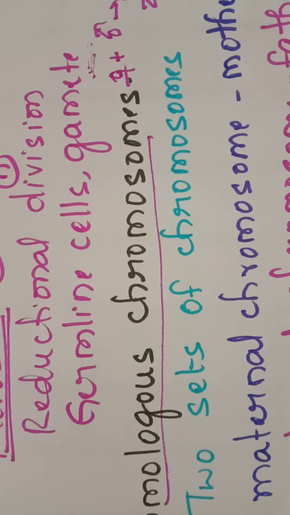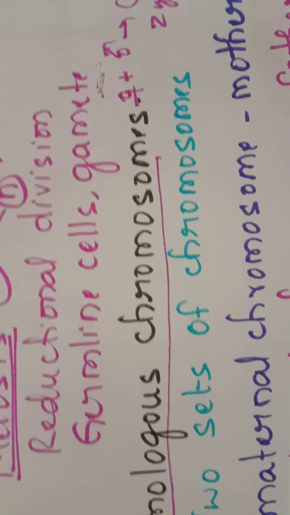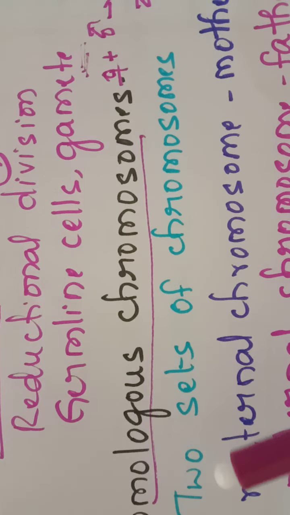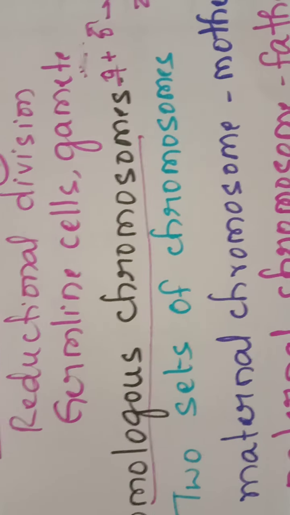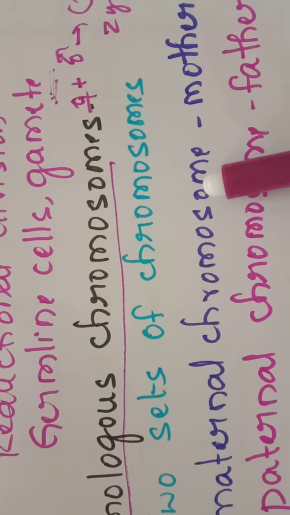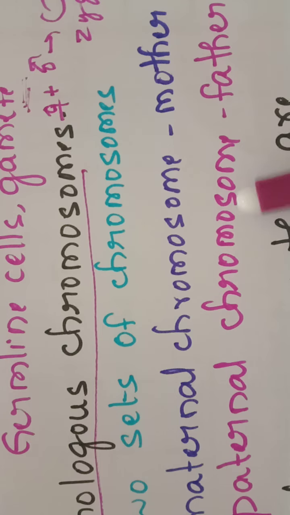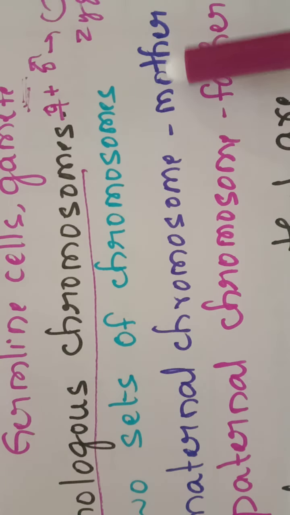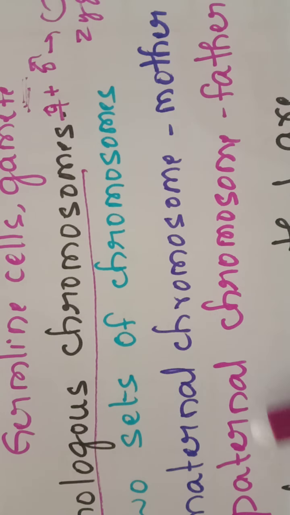In the zygote there are two sets of chromosomes. One set is known as the maternal chromosomes, and the other set is known as the paternal chromosomes. Maternal chromosomes are inherited from the mother, and paternal chromosomes are inherited from the father.